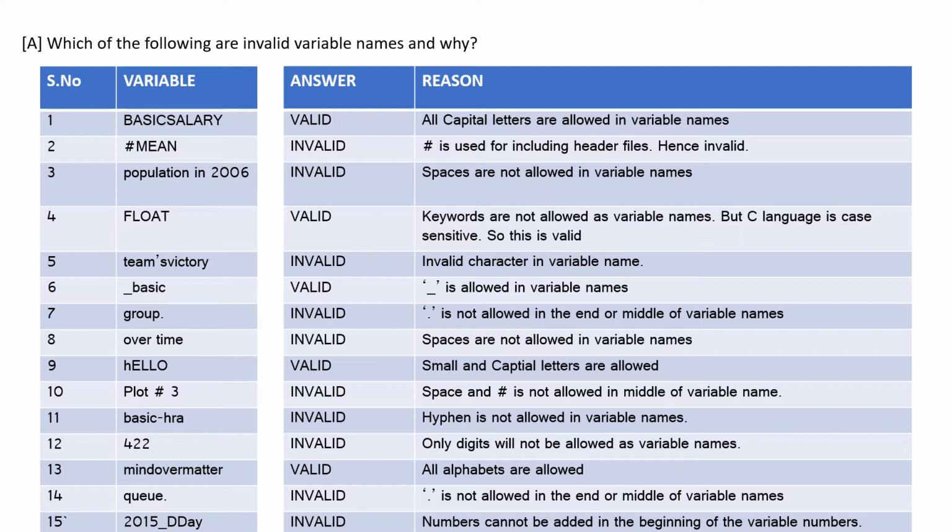Basic-HRA is invalid because hyphen is not allowed. 422 is invalid because a variable name cannot have only digits. Mind over matter is valid. Q. is invalid. 2014_DDay, though it is alphanumeric, is invalid since it starts with a number.